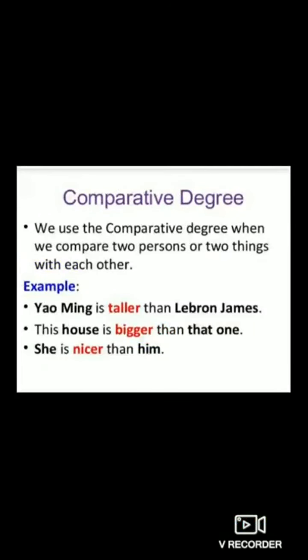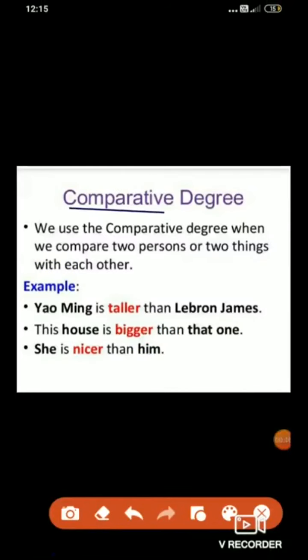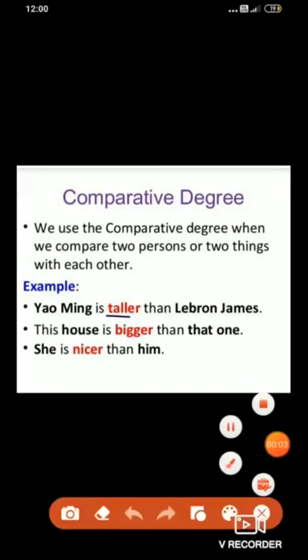Comparative degree, the word itself tells us comparative. Comparative means comparison. So we use the comparative degree when we compare two persons or two things with each other. For example, Yao Ming is taller than LeBron James. So what is the adjective here? Taller. Yes, the word taller is an adjective.